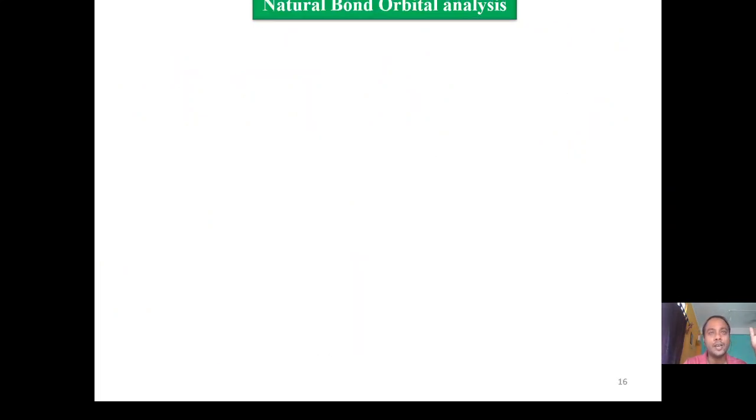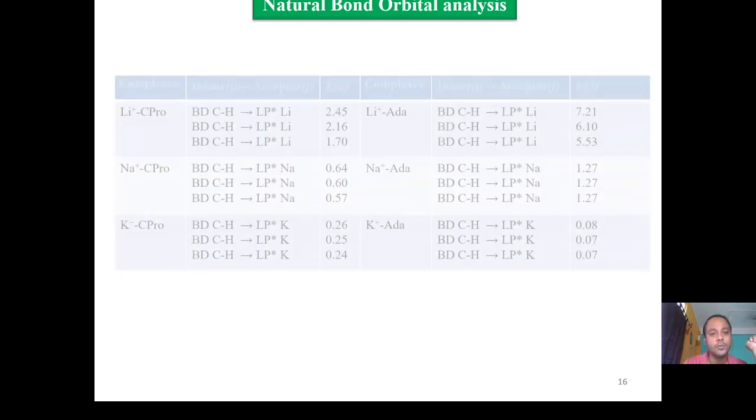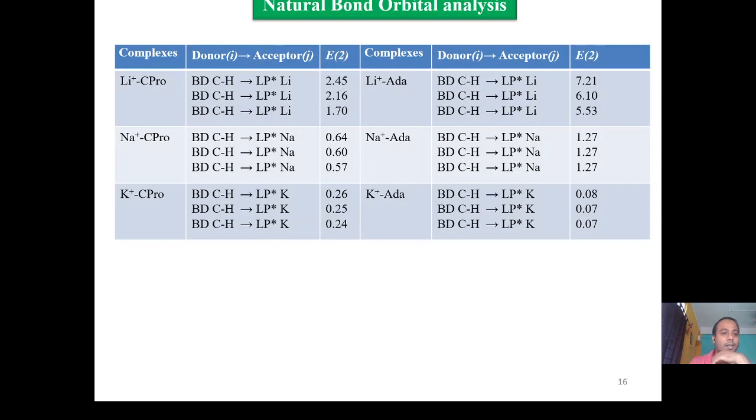Now, to predict the donor and acceptor, we also looked at it from the HOMO perspective. From NBO analysis we can also validate the result, and for that purpose we have made the natural bond orbital analysis. Here also the lithium complexes and the complexes with cyclopropane and adamantane are shown as representative cases. It is seen that the donor is the CH bond, whereas the acceptor is the anti-bonding orbital of the metal ion. And here we have written the second order perturbation energy.